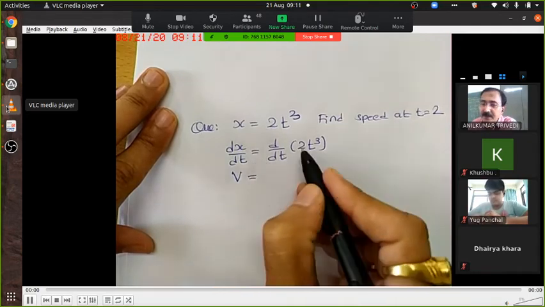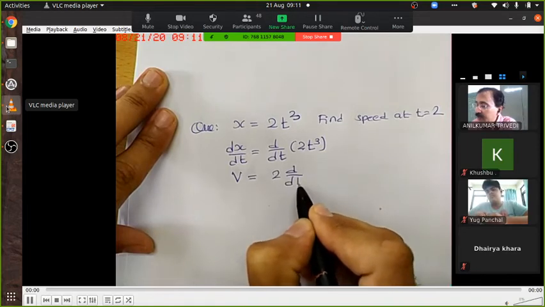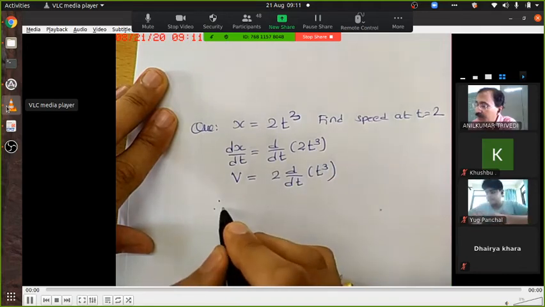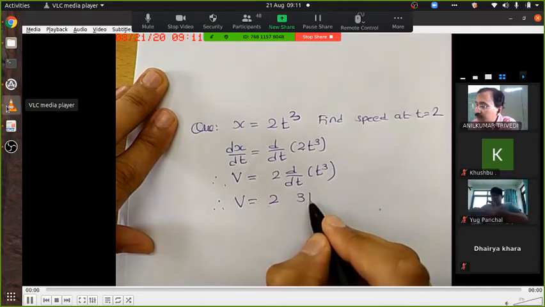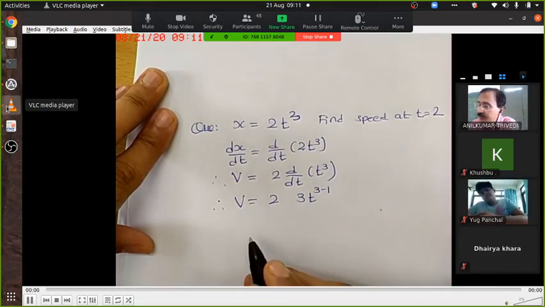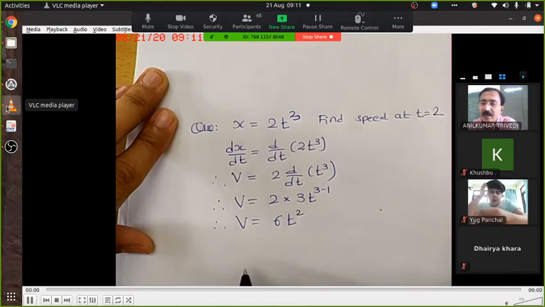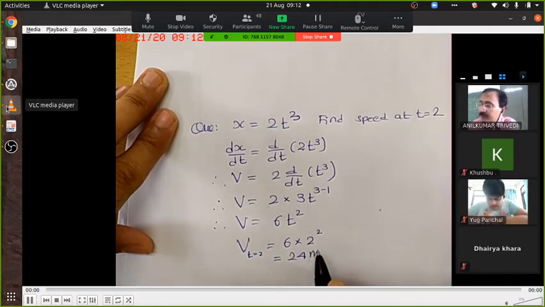Now 2 is a constant. It doesn't depend upon time. So outside, what is left in the bracket is t cube. Therefore v equal to 2 times the differentiation of t cube, which is 3t to the power 3 minus 1. Right? There is multiplication here. So v equal to 6t square. Now the answer v at t equal to 2. So 6 into 2 square. So 6 fours are 24 meter per second.